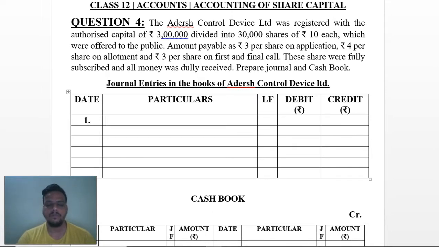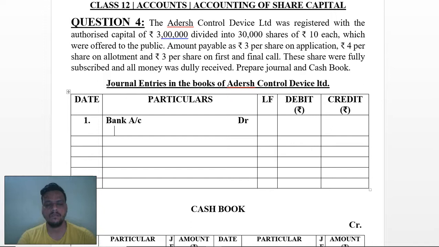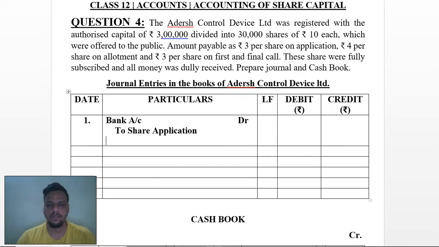In first entry, you will be writing as money received, bank account debit to share application account.